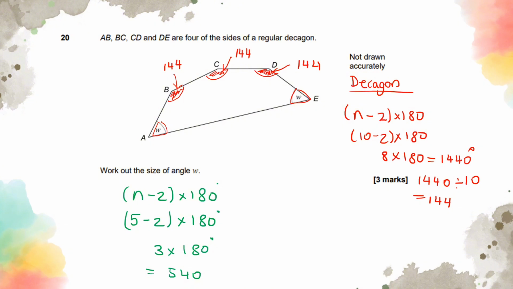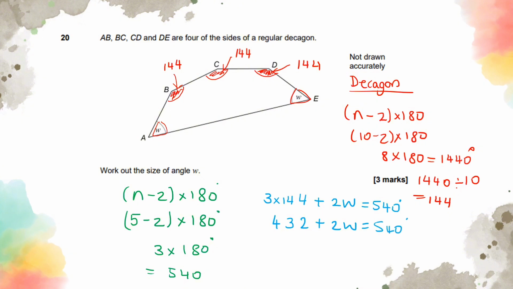I've got 144, 144, and 144. That means 3 times 144 plus 2w should give me 540 degrees. 3 times 144 is going to give me 432 degrees, plus 2w is going to give us 540 degrees.